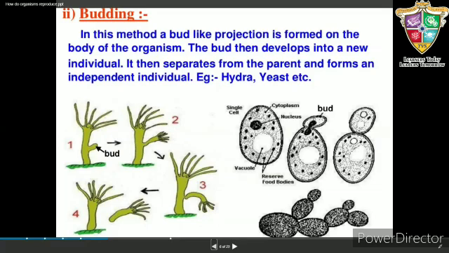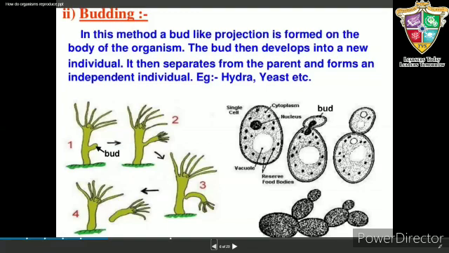It results in the formation of a lateral outgrowth, which is known as a bud. The bud enlarges in size by further divisions of the cells and attains the shape of the parent to which it is attached. Finally, it separates from the parent body and starts behaving as a new hydra.